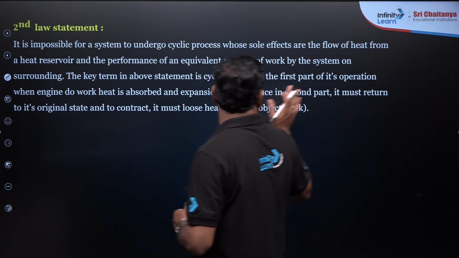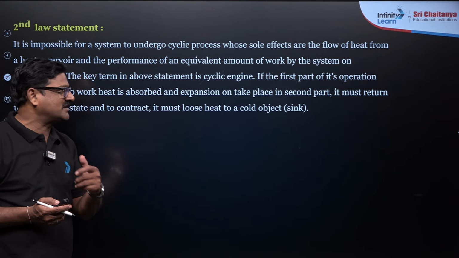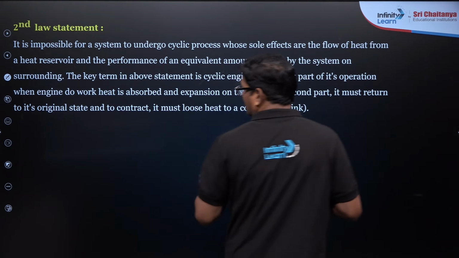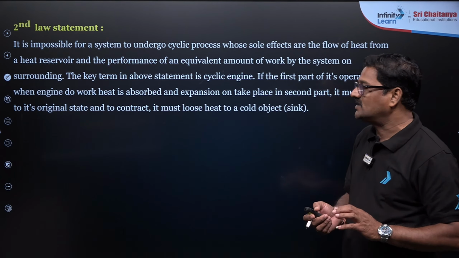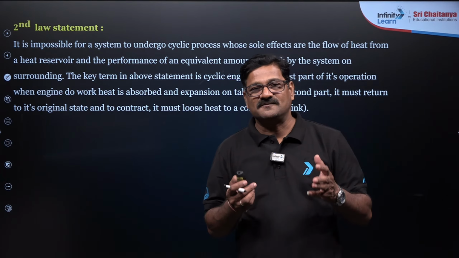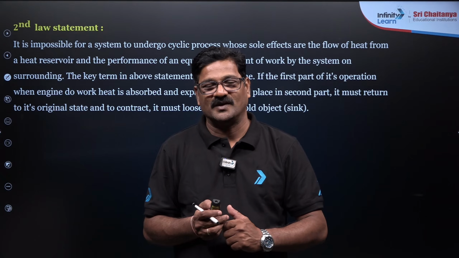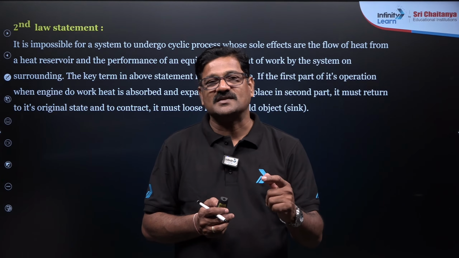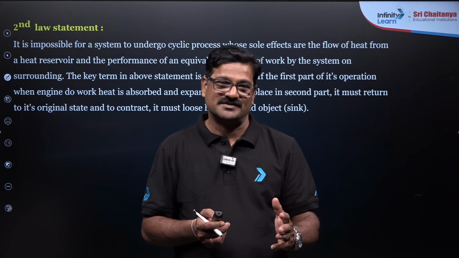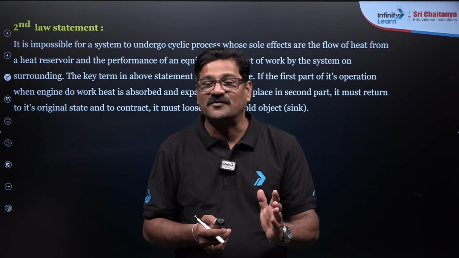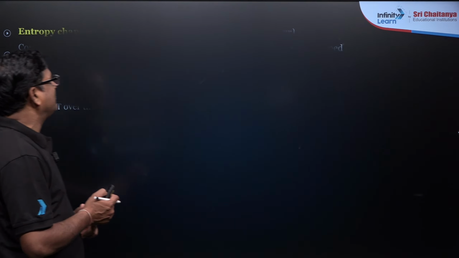In the first part of the operation, when the engine does work, heat is absorbed and expansion takes place. In the second part, it must return to the original state, and in contrast, it must lose heat. I want to say a system cannot perform work without compensation. That is what is called the second law of thermodynamics. What is the compensation? The compensation is in the form of an increase in the entropy.